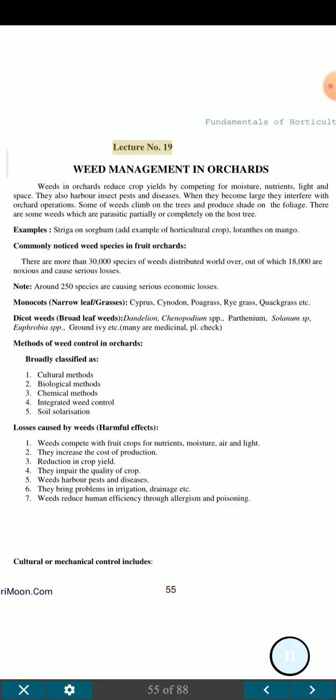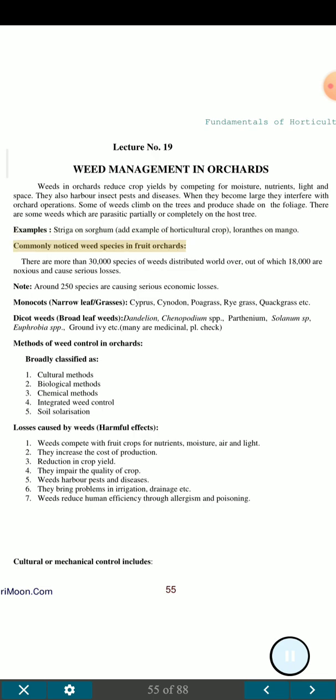Lecture No. 19. Weed management in orchards. Weeds in orchards reduce crop yields by competing for moisture, nutrients, light and space. They also harbor insect pests and diseases. When they become large, they interfere with orchard operations. Some weeds climb on the trees and produce shade on the foliage. There are some weeds which are partially or completely parasitic on the host tree. Examples: Striga on sorghum, and Loranthus on mango as a horticultural crop example.